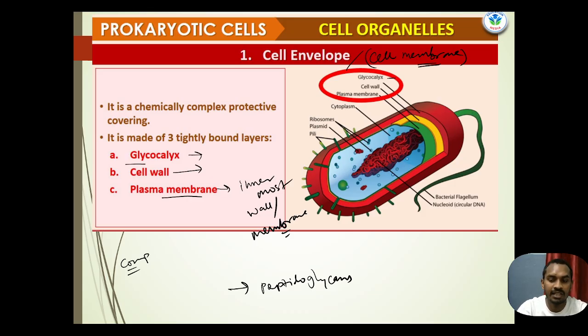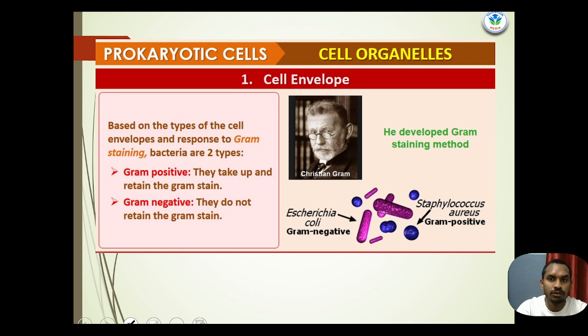On the basis of the cell envelope, there are two types of bacteria, a classification: the first is gram positive and the second is gram negative. It is very easy to understand. Gram positive bacteria retain the gram stain, and gram negative bacteria do not retain the gram stain.